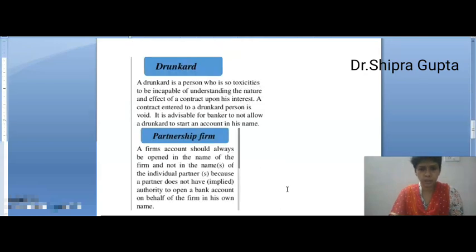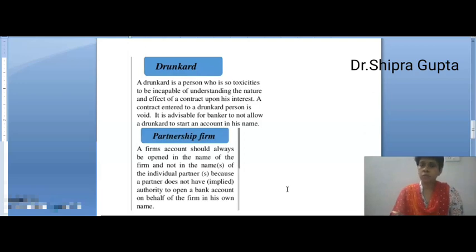And the next one is the drunkard person. Can a drunkard person open his or her account? A drunkard is a person who is so intoxicated as to be incapable of understanding the nature and effect of a contract upon his interest. In general, a drunkard person cannot open his or her account, but if